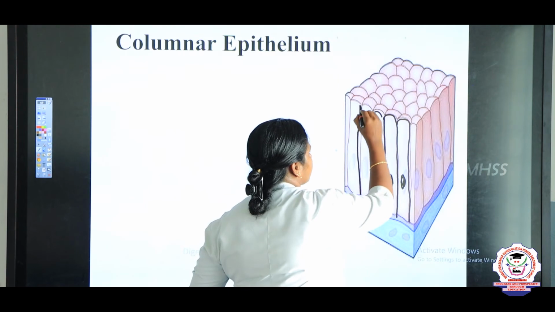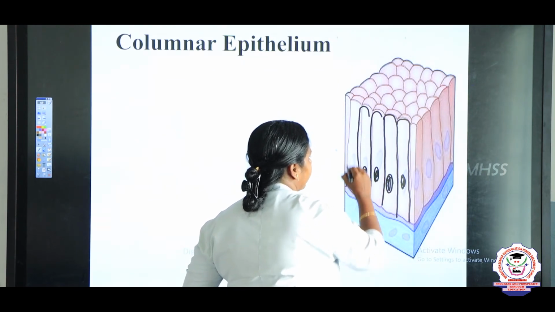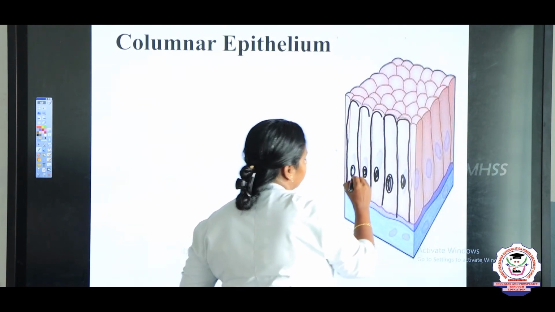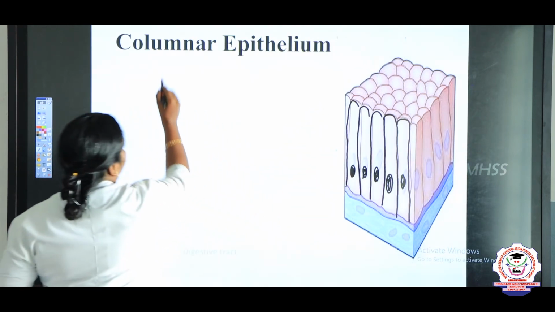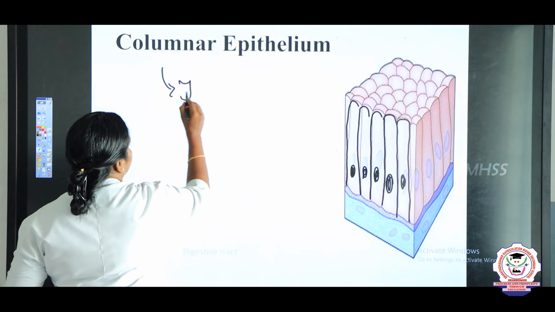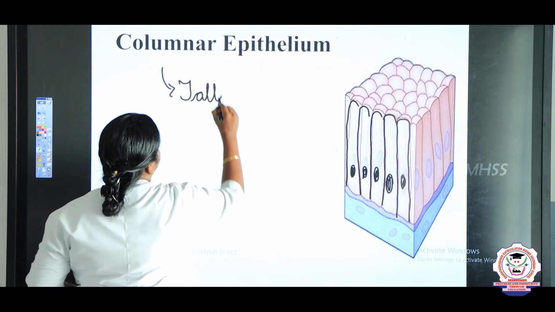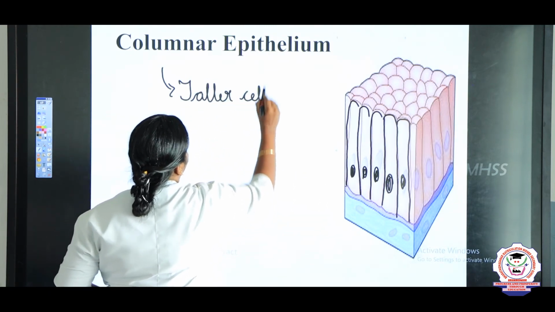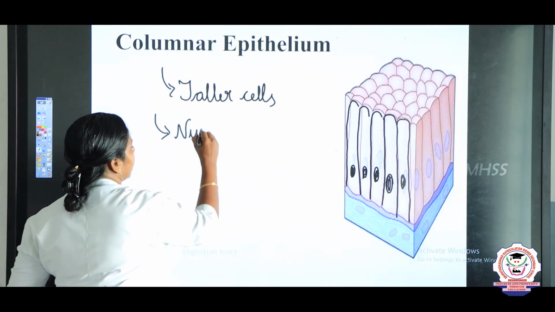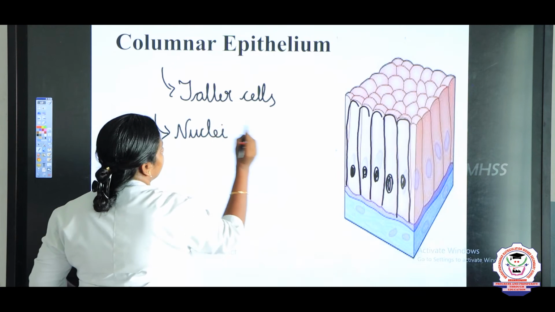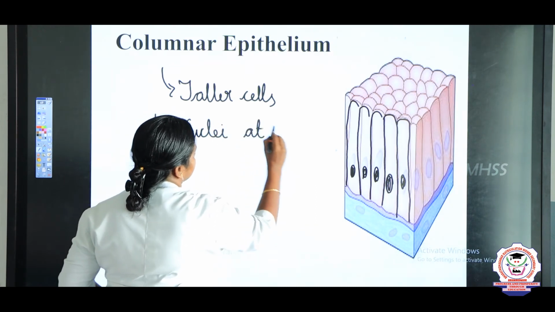Such an arrangement gives the name columnar epithelium to these cells. They are arranged in columns. So taller cells, and a nucleus located at the base.